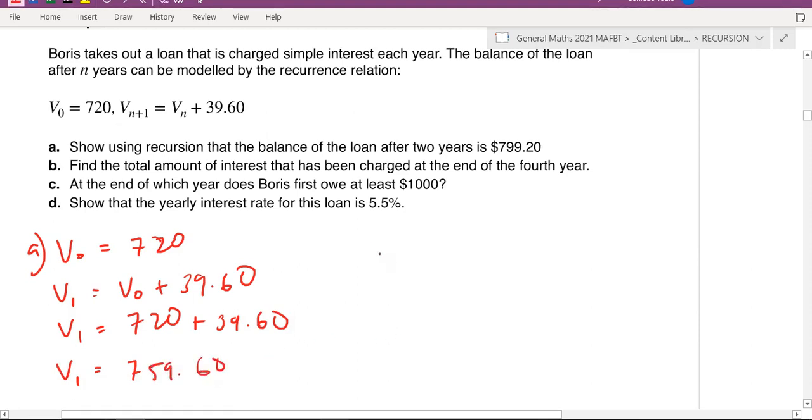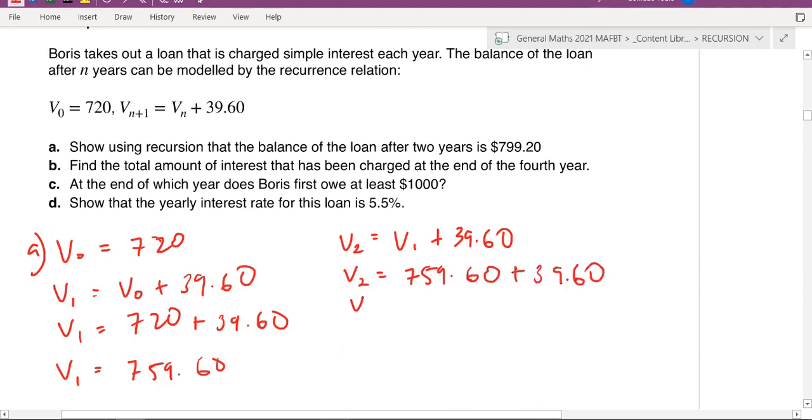Okay, done. V2 should be V1 plus 39.60. So V2 must be 759.60 plus 39.60. And V2 must therefore be 799.20.